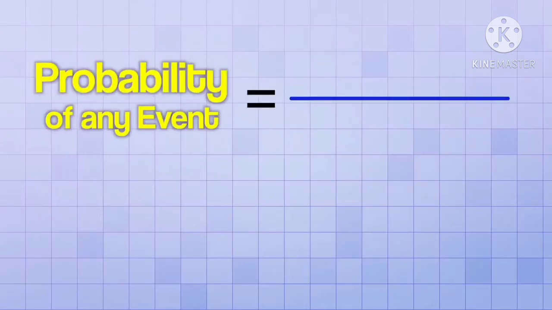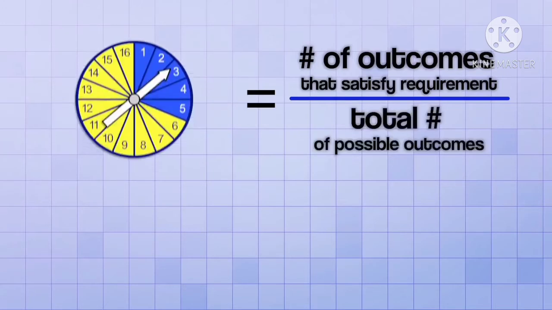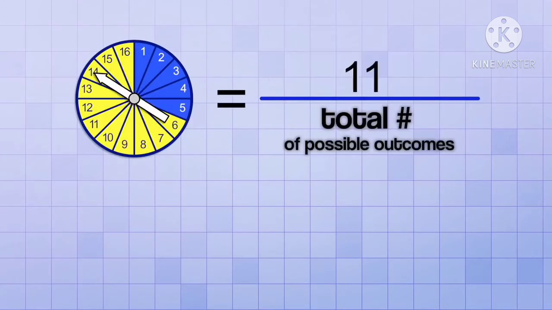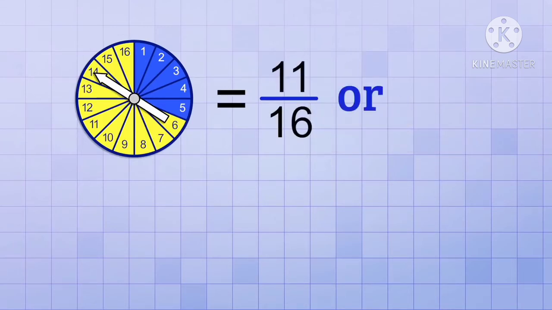And this method will work for figuring out the probability of any event. You just make a fraction with the numerator as the number of outcomes that satisfy your requirement, and the denominator as the total number of possible outcomes. Let's try the same method to find the probability of spinning the yellow. Our top number should be 11 because there's 11 yellow sectors, and our bottom number should still be 16. So the probability of spinning the yellow is 11 over 16, or about 69%.